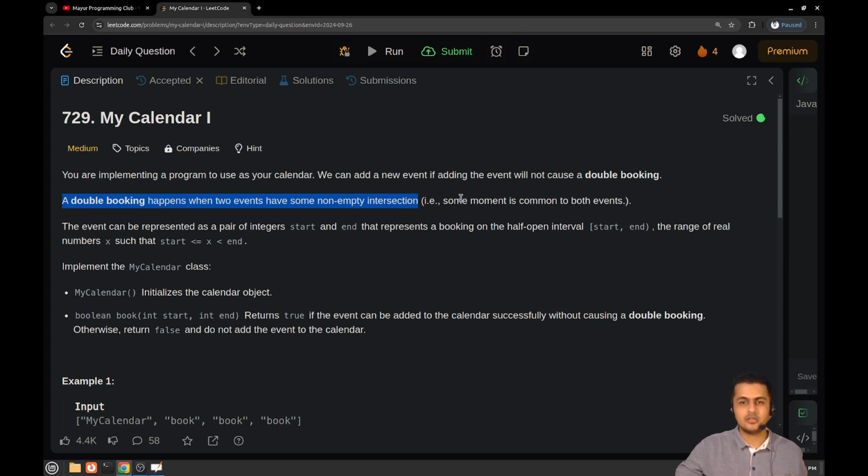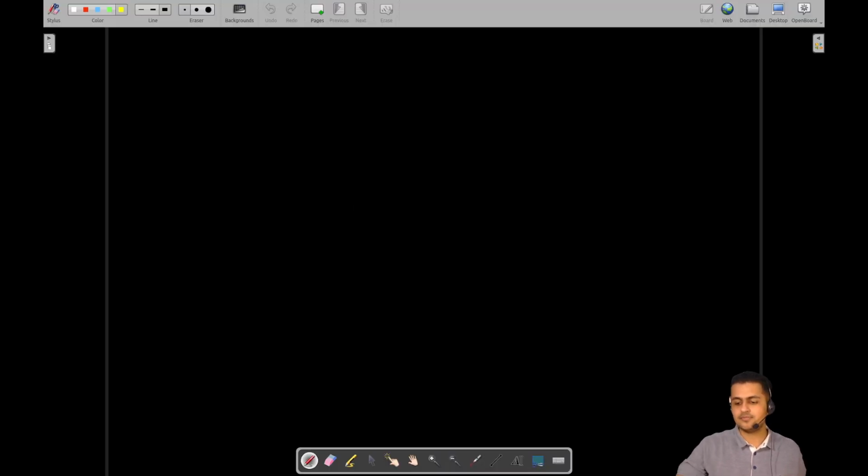So let's try to understand what is meant by non-empty intersection. There might be a case where, let's say, one event is starting at s1 and ending at e1, and another event is starting at the same point, let's say s2, and ending at e2.